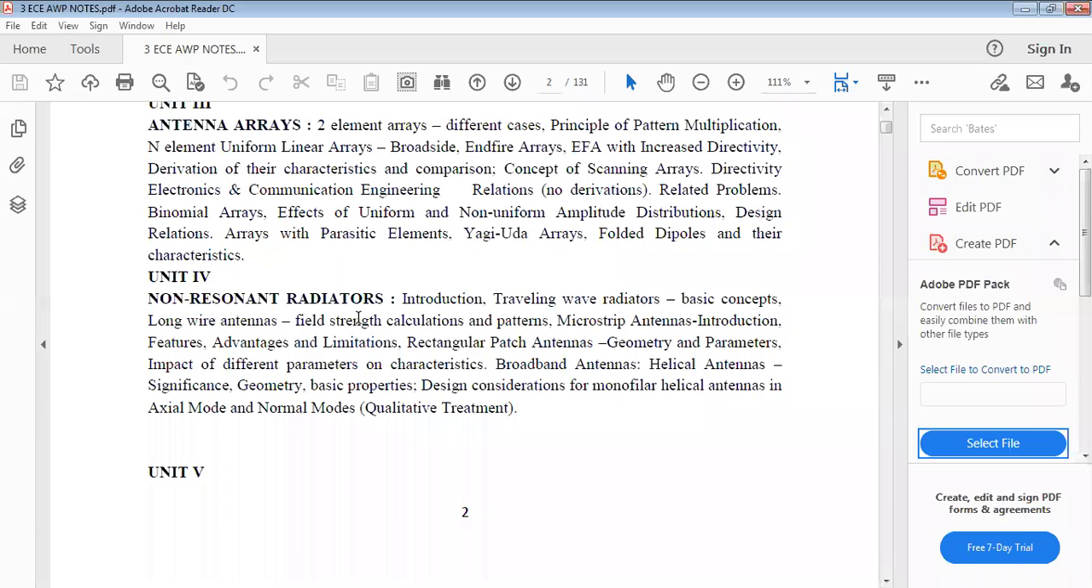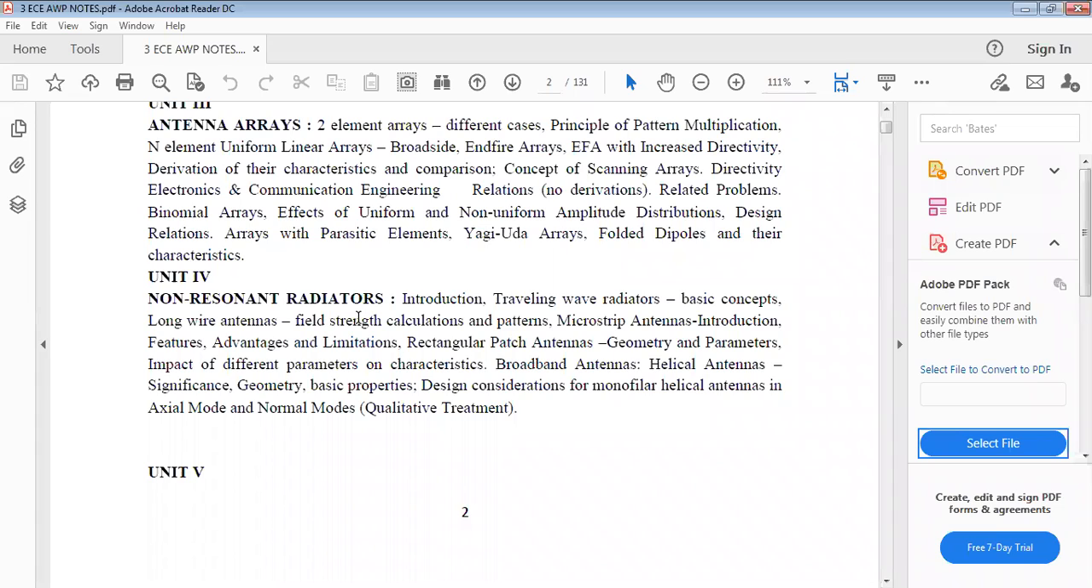What is the triangular method? The triangular method is used to obtain the excitation coefficients of a binomial array. What are the excitation coefficients of that binomial array? Similarly, the effect of uniform and non-uniform amplitude distributions. Design relations we already discussed.